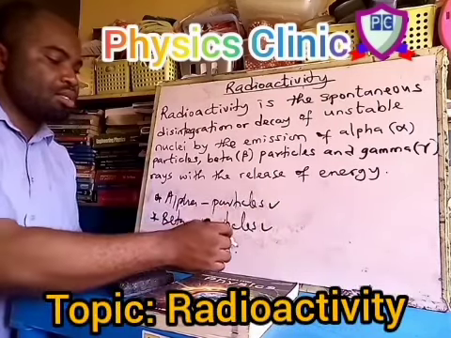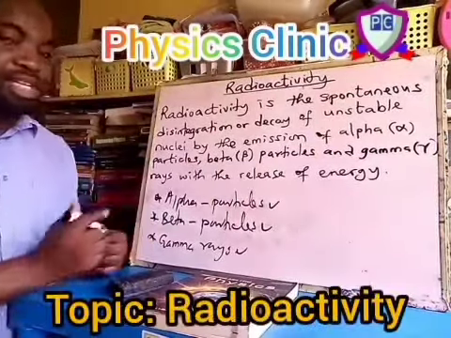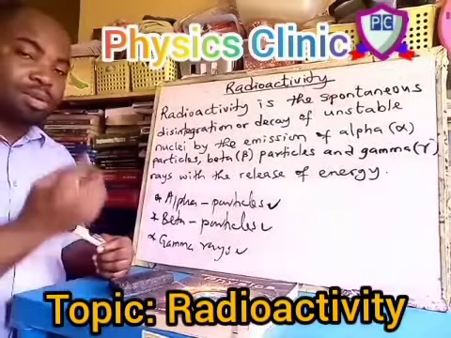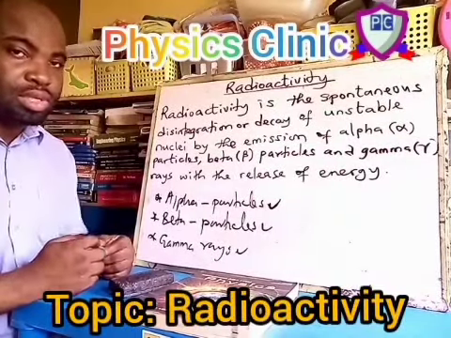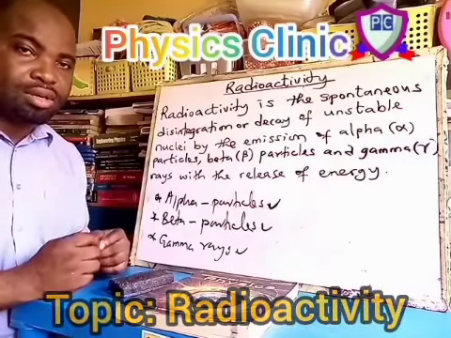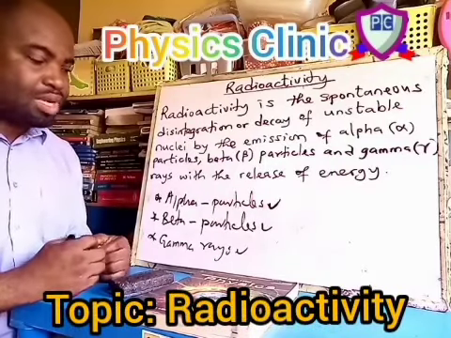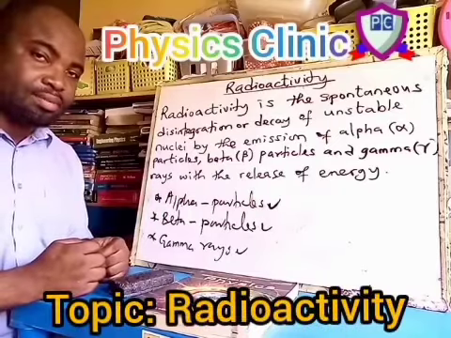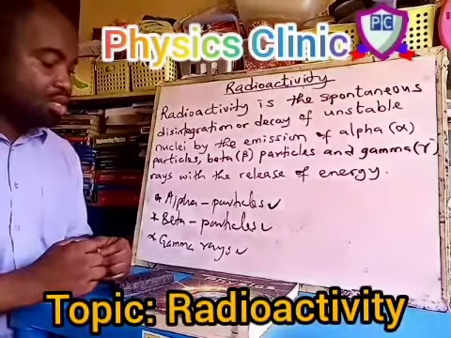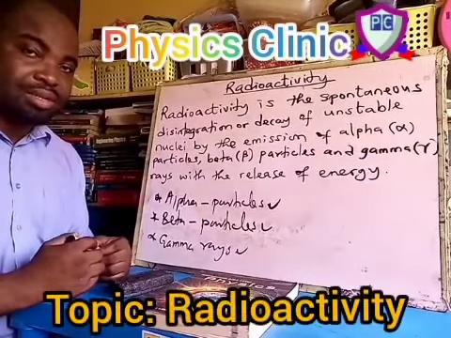So what are the properties of this radiation? Alpha particles are made up of 2 protons and 2 neutrons. So they look much like the nucleus of helium. So we can refer to them as helium nuclei. They are positively charged particles.